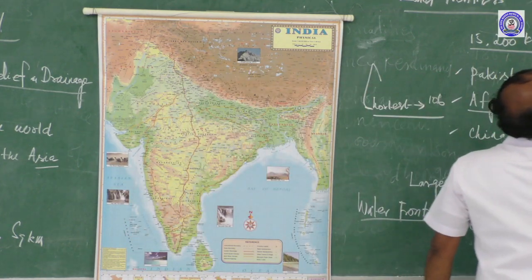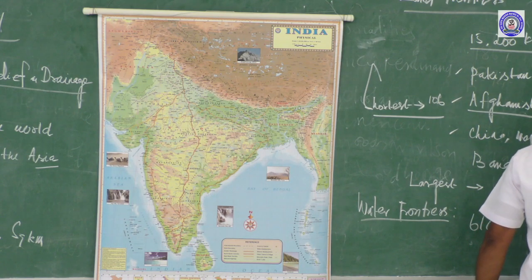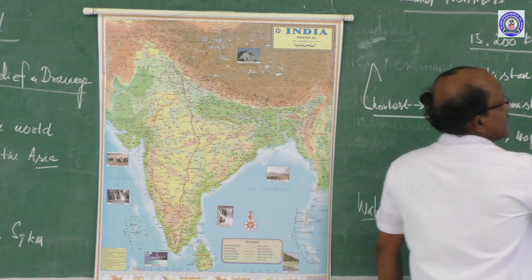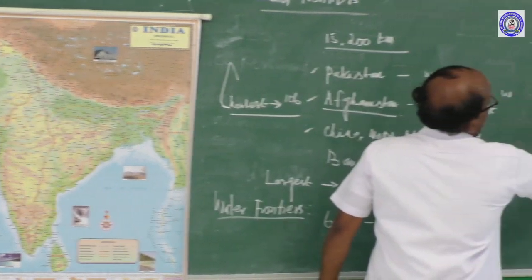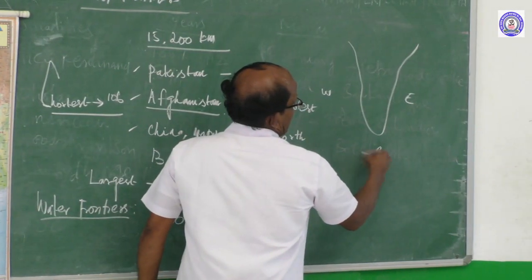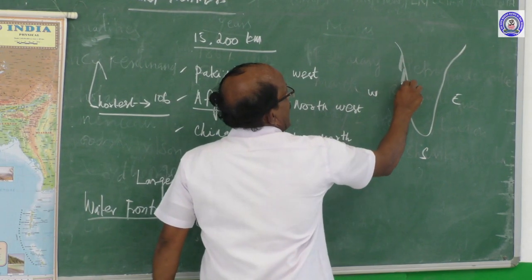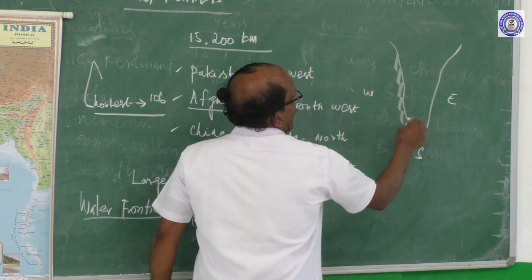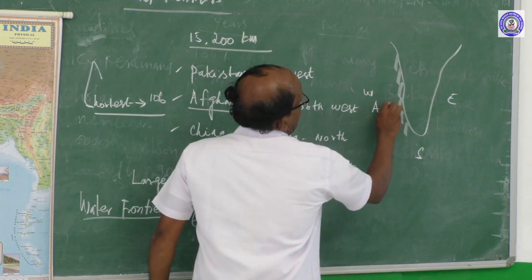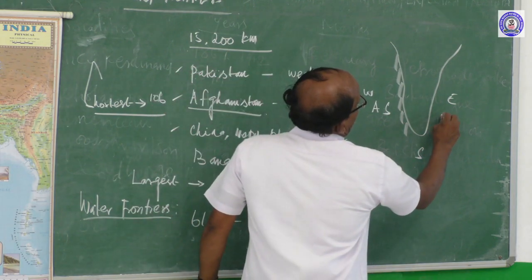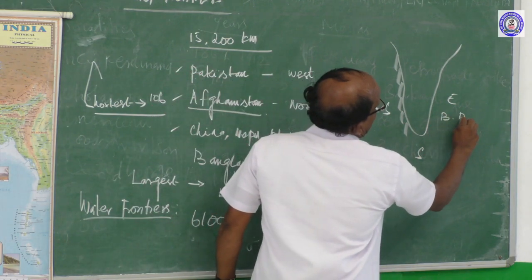See here, I will draw a rough sketch. West, east, south. On the west side, the water frontier is the Arabian Sea. On the east side is the Bay of Bengal.